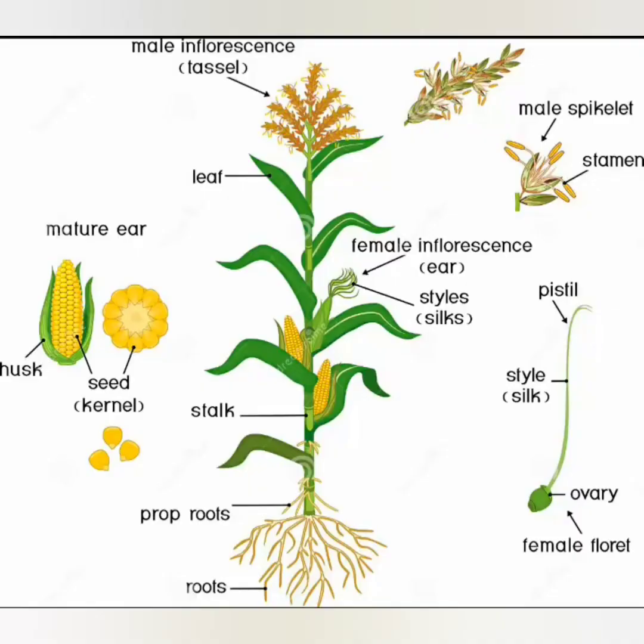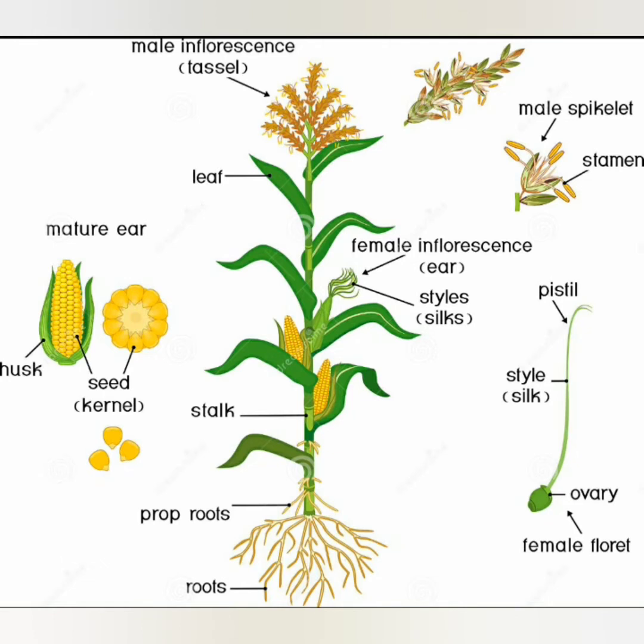So now, coming to the botanical characteristics of this maize plant. If you take a look at it, it is actually an annual herbaceous plant, and it attains a height of about 1 to 5 meters. The stem, also known as the culm, is usually unbranched.